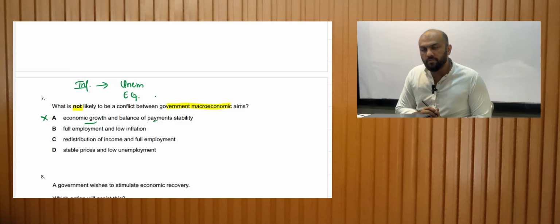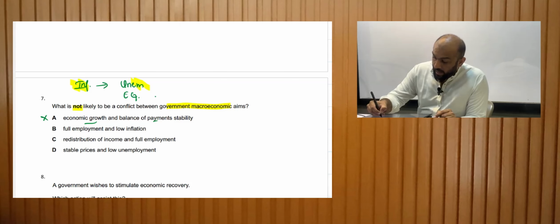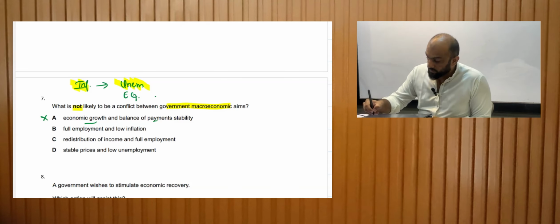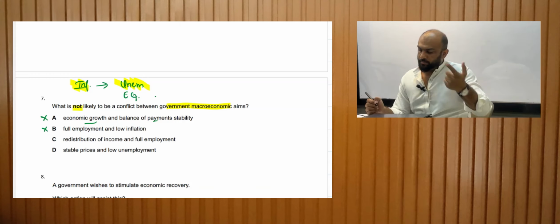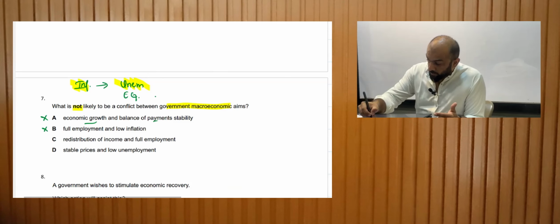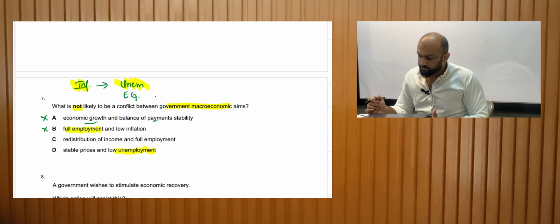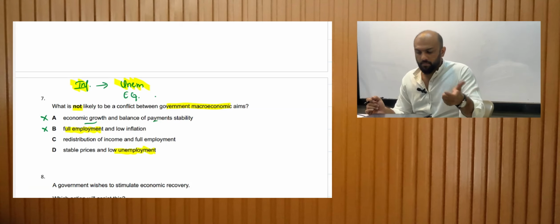Full employment and low inflation. I just addressed this. Inflation and unemployment will always have a conflict. So this cannot be the answer. And if you look at D, it's the same option. B and D are the same option. At one point you're talking about full employment, and at the other point you're talking about low unemployment, which is basically the same thing.